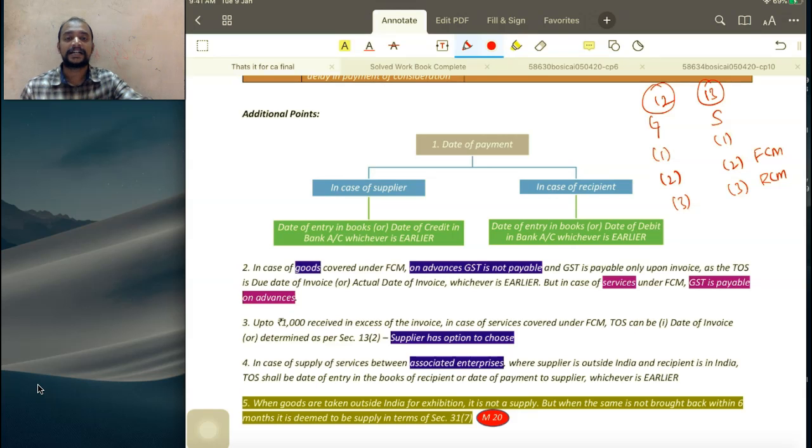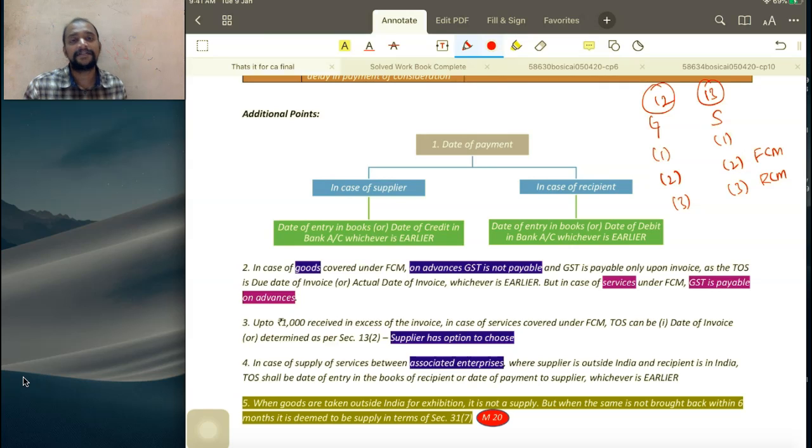What should be considered as the date of payment? In case of supplier, the date of entry in the books or date of credit in the bank account, whichever is earlier, should be taken as the date on which payment is received. That is from supplier point of view. I am supplier, you are recipient. From supplier point of view, the date on which I have received the money or the date on which it is credited in my bank account, whichever is earlier.